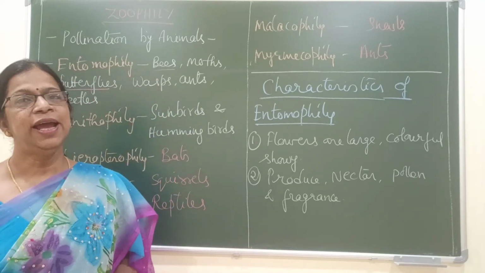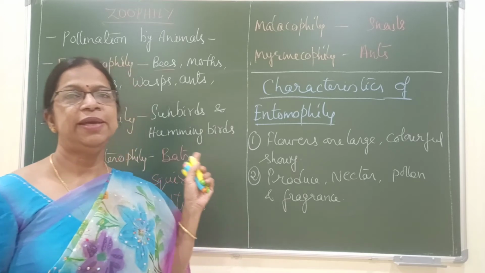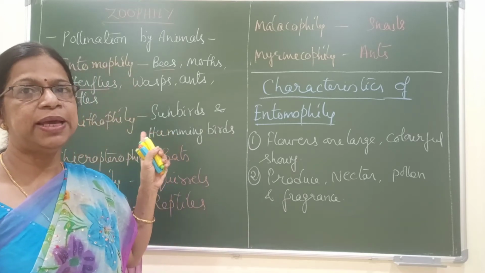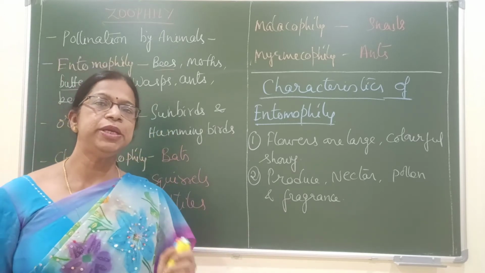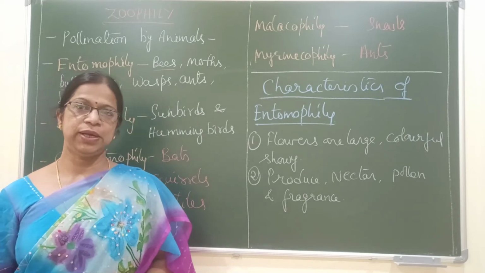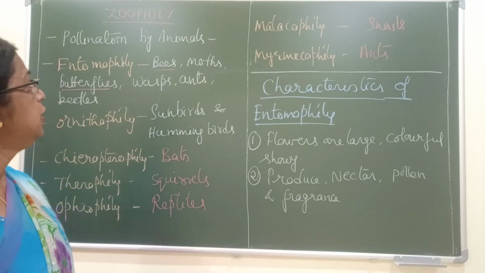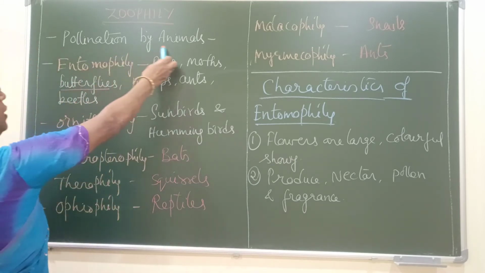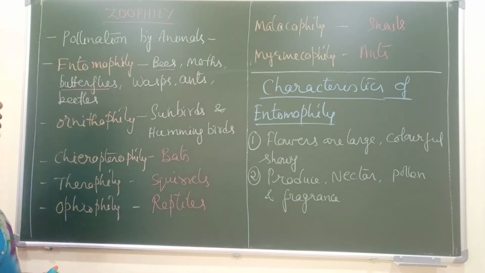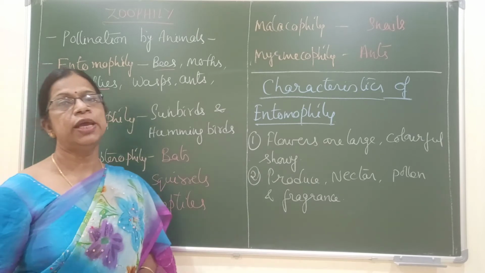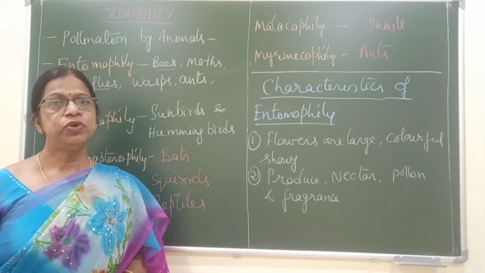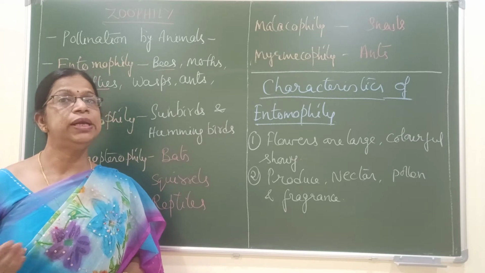In this session, I am going to discuss zoophily, pollination by animals. In my last session, I completed up to hydrophily. Continuing from that, let us now discuss what zoophily is. Zoophily means pollination by animals, and there are different types of animals which can bring about pollination. Each one is given a different name.